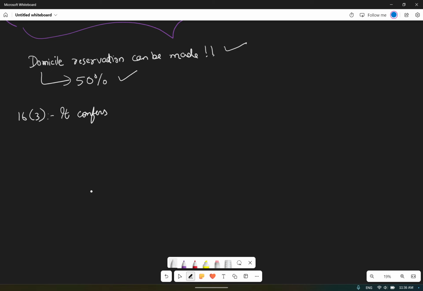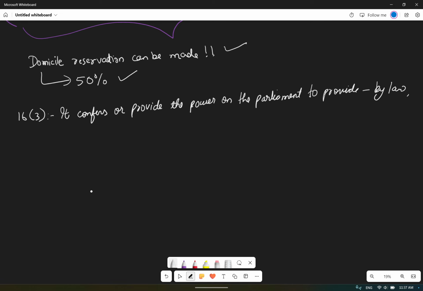It confers or provides the power on the Parliament to provide by law residence